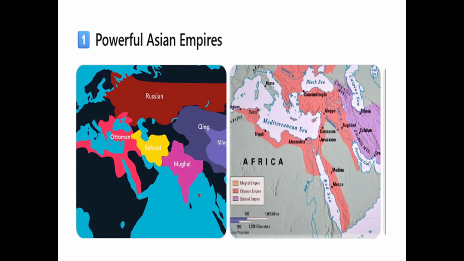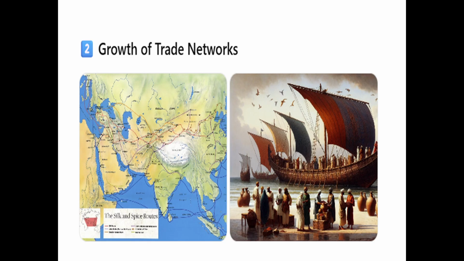Flow of silver. Let's understand the powerful Asian empires first. During the 16th and 17th centuries, several large territorial empires existed in Asia. When I say territorial empire, I mean an empire controlling a large area of land. Important empires were the Mughal Empire in India, the Ming Empire in China, the Safavid Empire in Iran, and the Ottoman Empire in Turkey. These empires had strong political control and stability.